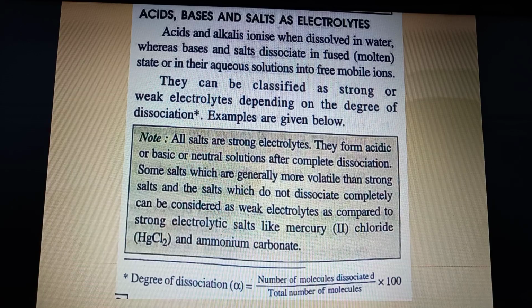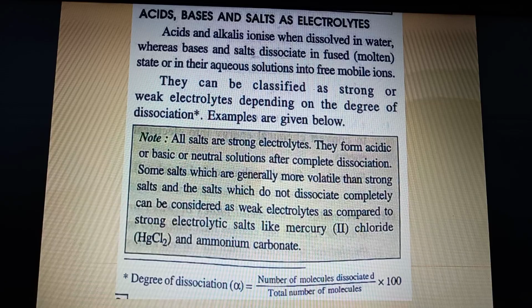The limit for classifying anything as a strong electrolyte is a degree of dissociation alpha of 30% and above. They are classified as strong electrolytes and strong bases. So the criteria, or the bottom line, for the difference between the strong and the weak electrolyte is 30%. Now in this note it's also given that all salts are strong electrolytes.